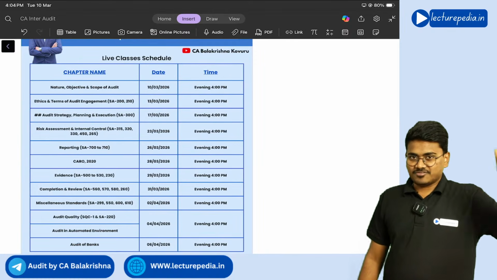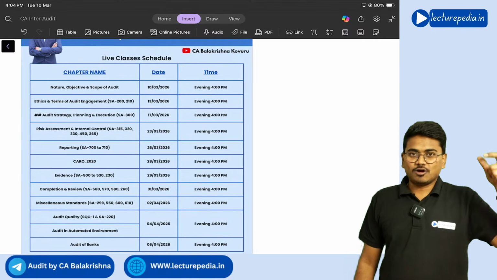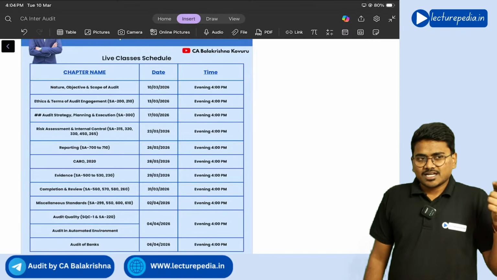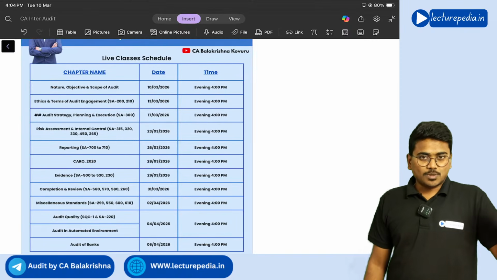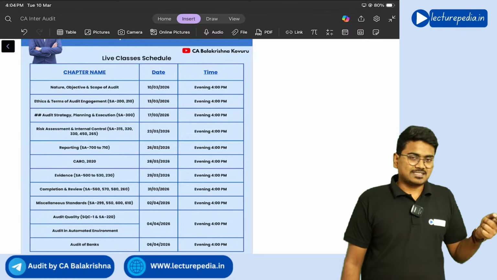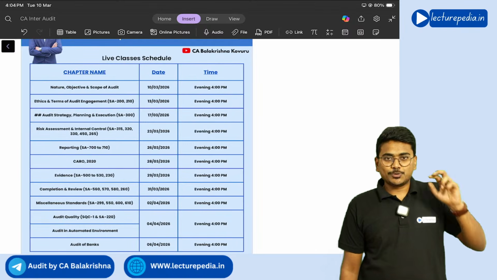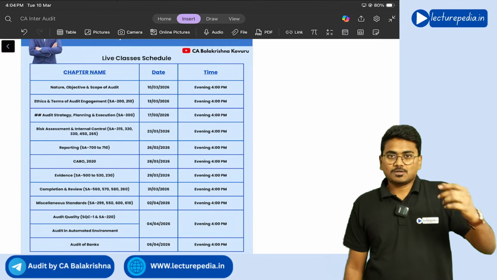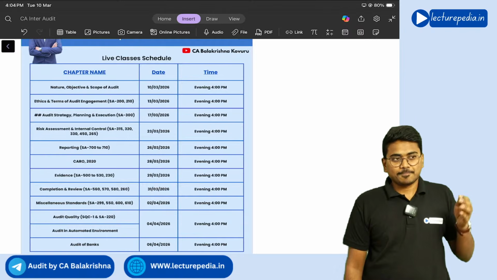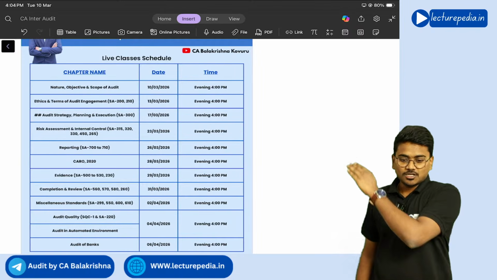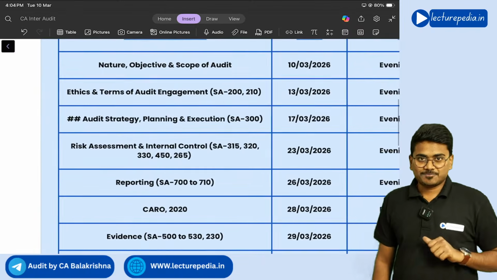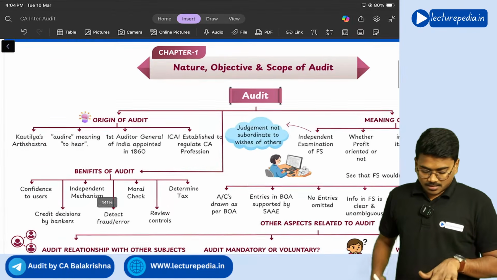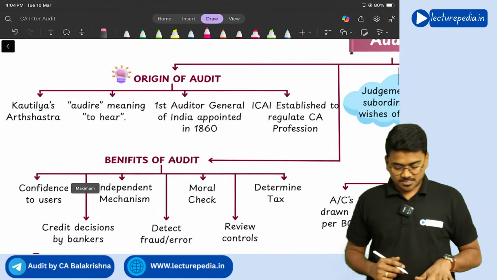We will not be following the flow of the ICAI study material, because if you follow that flow, it will not be easy for you to understand the standards, as the standards are linked to each other, so we have to discuss them in a flow. So I have rearranged the chapters in a proper flow. If that is clear, let us start with the basic concepts.